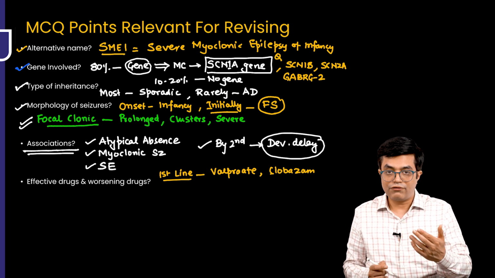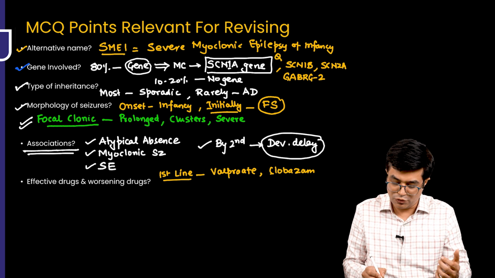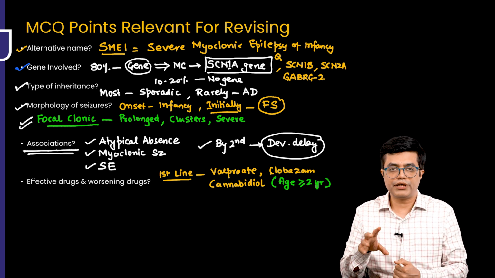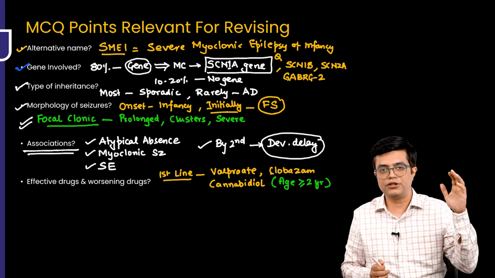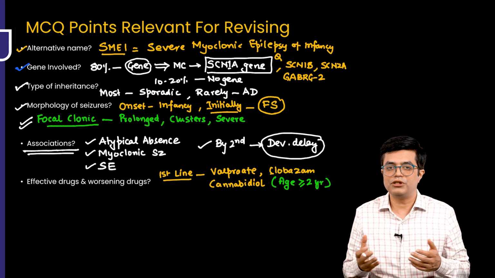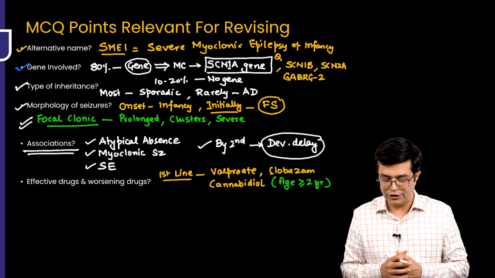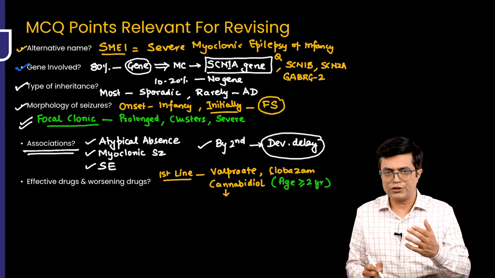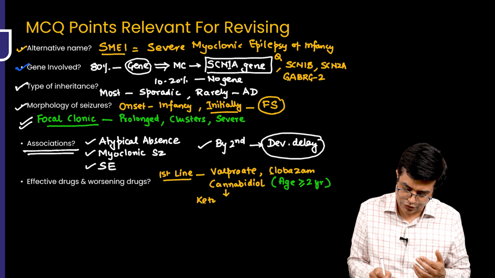Another first line drug which is effective in these patients, which has been recently FDA approved, are the cannabidiols. But cannabidiol is approved for use in the age group of equal to or more than 2 years. We usually start in a dose of 10 mg per kg per day in two divided doses, 5 mg per kg morning, 5 mg per kg evening, and gradually you can increase up to therapeutic doses of 20 mg per kg per day. So 10 mg per kg morning, 10 mg per kg evening, but give it above 2 years of age. And in case patient is not responding in refractory seizures, you can always go in for ketogenic diet. So ketogenic diet has also been found to be effective in many of these patients.